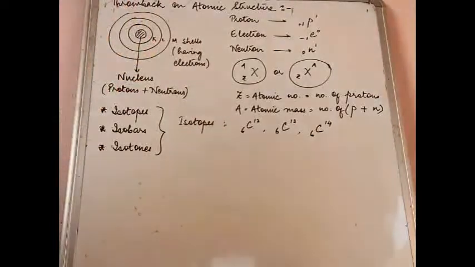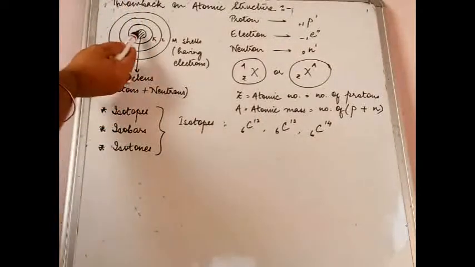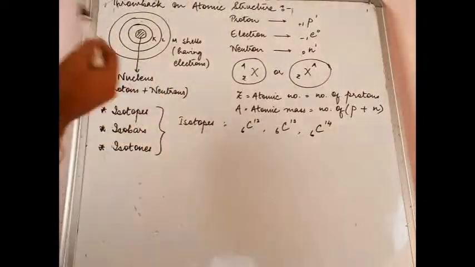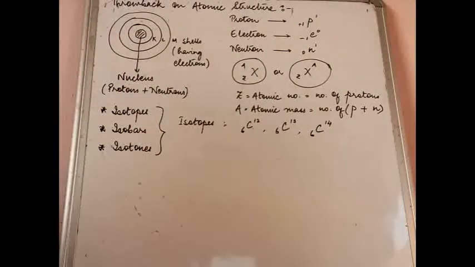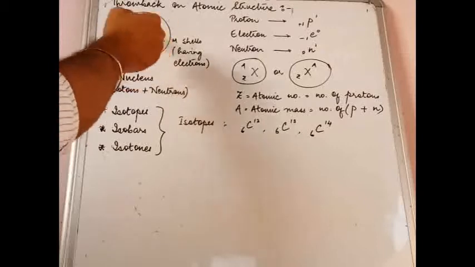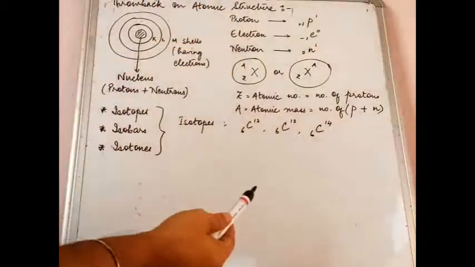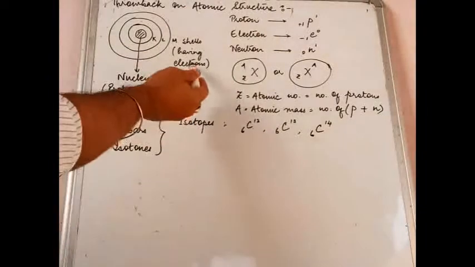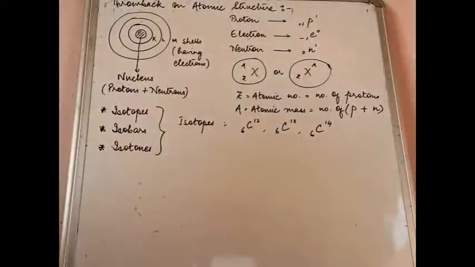Suppose this is an atom. It comprises a centrally located nucleus. The nucleus has protons as well as neutrons. All around there are different orbits depending upon the element. You have K, L, M, N shells. These shells will have electrons. You are well aware of that.